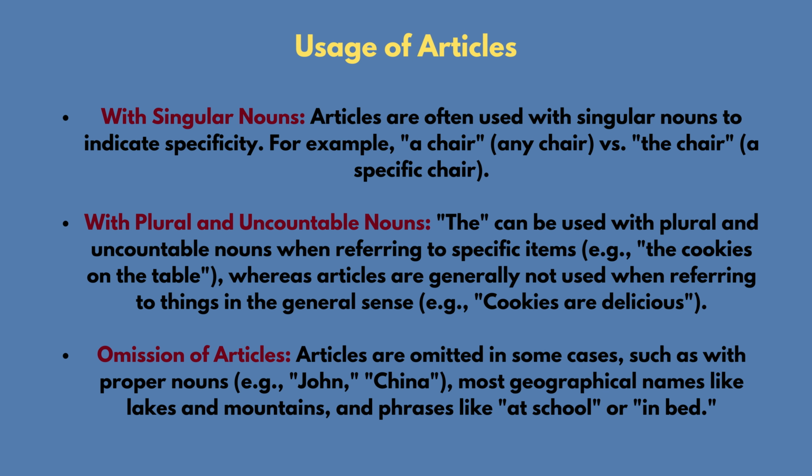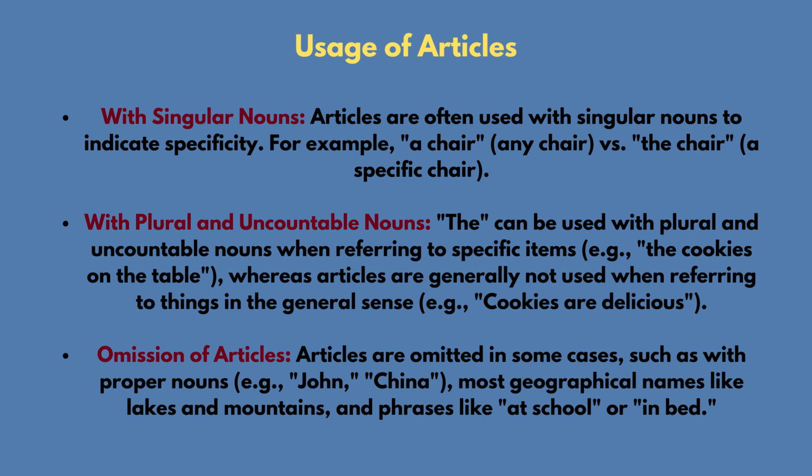Usage of articles with singular nouns. Articles are often used with singular nouns to indicate specificity. For example, "a chair", any chair, versus "the chair", a specific chair. With plural and uncountable nouns, "the" can be used when referring to specific items. Example: "the cookies on the table". Whereas articles are generally not used when referring to things in the general sense. Example: "cookies are delicious".